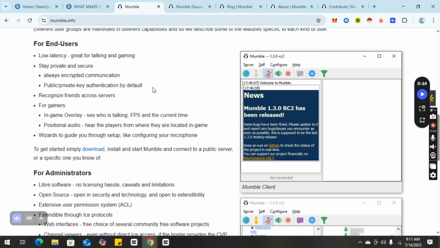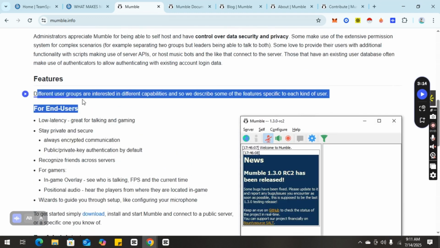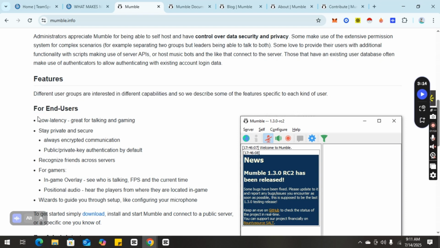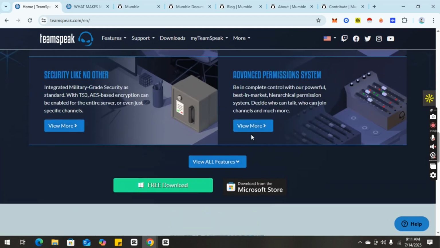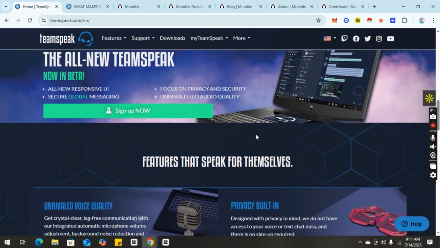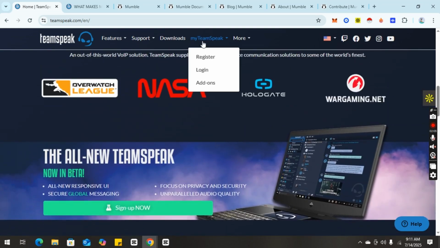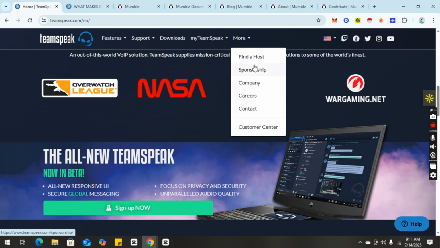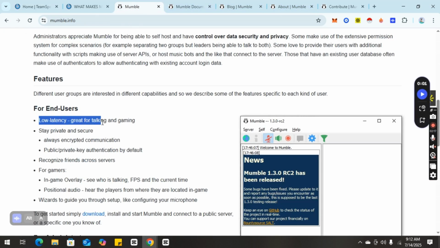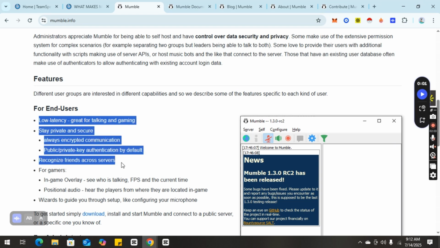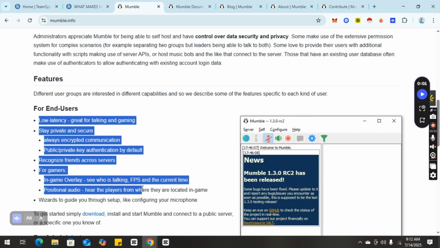The battle of audio quality is closer than many think. Mumble uses the Opus codec, providing high-fidelity, low-delay sound that's excellent for real-time communication. TeamSpeak also supports Opus and allows server-side tweaks for bitrate and codec settings, giving admins control over quality versus bandwidth usage. In terms of latency, both offer sub-50 ms performance on well-hosted servers, but Mumble often edges ahead on local networks thanks to its ultra-lean infrastructure.